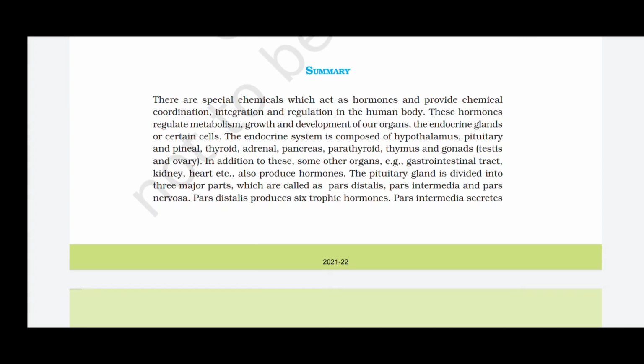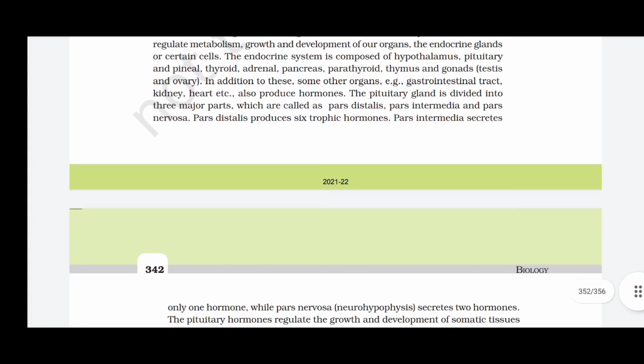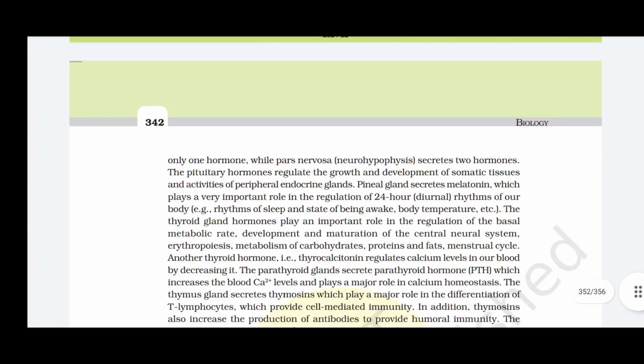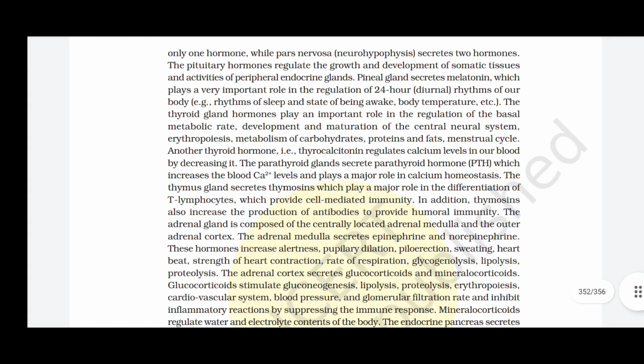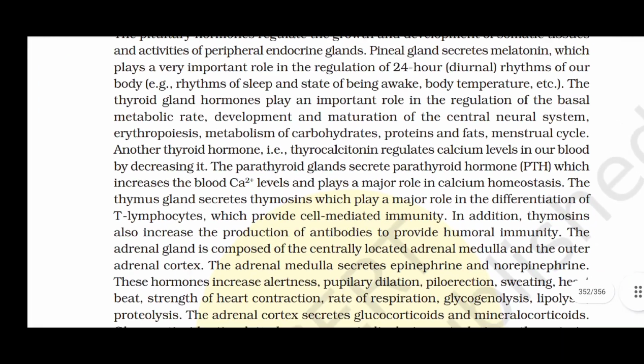The pituitary gland is divided into three major parts, which are called pars distalis, pars intermedia, and pars nervosa. Pars distalis produces six trophic hormones. Pars intermedia secretes only one hormone, while pars nervosa, neurohypophysis, secretes two hormones. The pituitary hormones regulate the growth and development of somatic tissues and activities of peripheral endocrine glands.